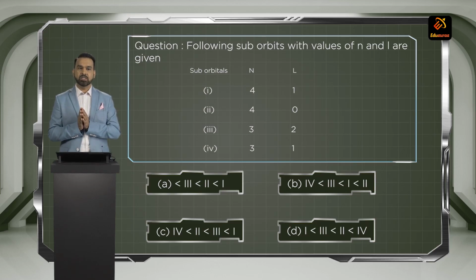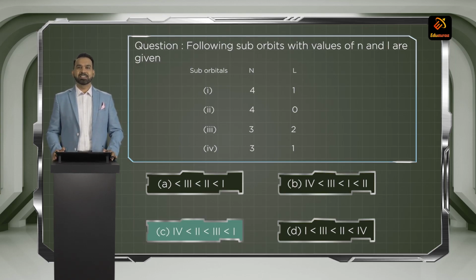If you look at the choices, what will be the order of the energy levels? The energy of 4s will be less than 3d, which will be less than 4p, which will be less than 3p. That is based on Aufbau's principle, or the n plus l rule, for deciding the energy levels of the subshells. So choice C is the correct answer.